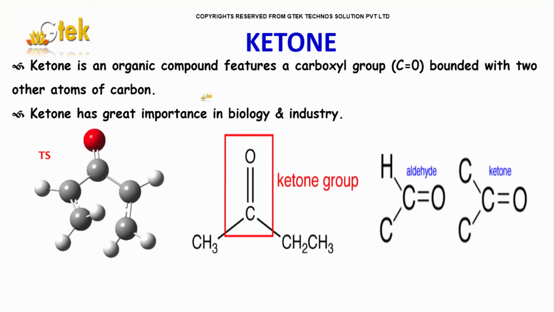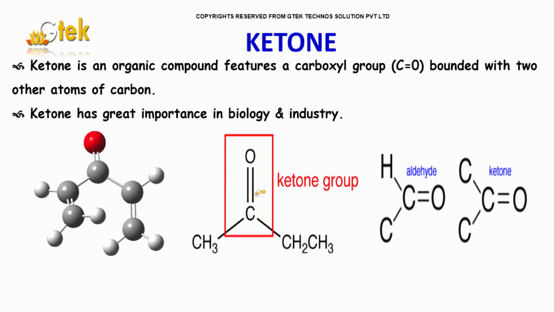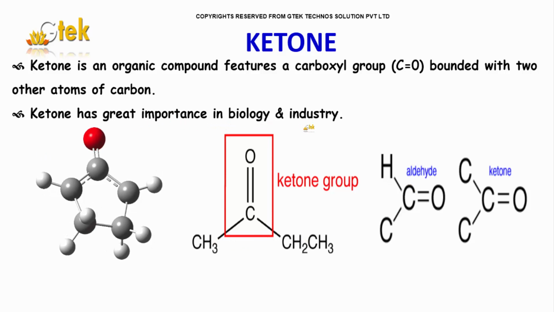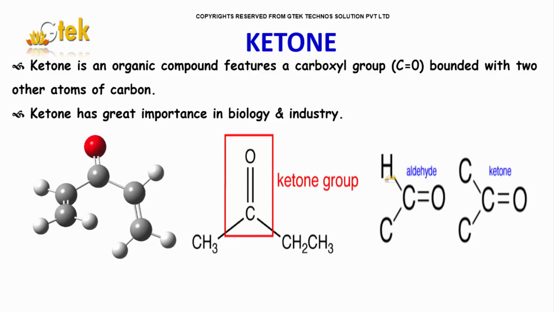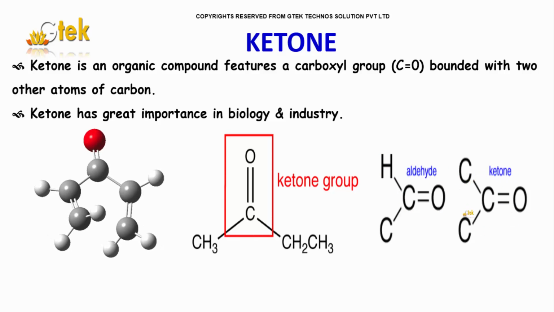Ketone is an organic compound featuring a carbonyl group bonded with two other atoms of carbon. Ketones have great importance in biology and industry. Over here, if the carbon is connected to hydrogen, it becomes an aldehyde. If it is connected to another carbon, it becomes a ketone. The CO is ketone, CHO is aldehyde.